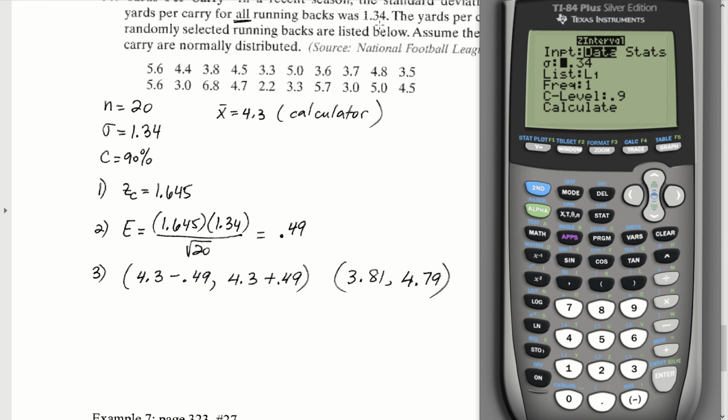That was 1.34. Our data we stored in list L1. The frequency should always be 1 for every case where you're working with this. And then they want to know the confidence level, which is going to be 0.90. We can go ahead and hit calculate. And that too would have told us that the z-interval for the 90% confidence level would be 3.81 to 4.79.